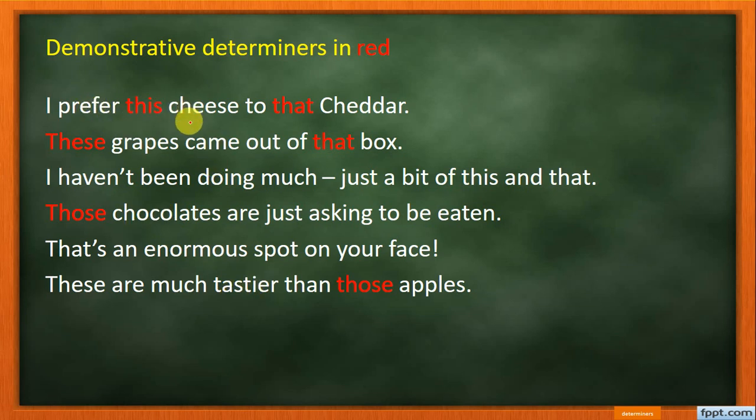So see, this comes before a noun, it is a determiner. That comes before a noun, it is a determiner. This comes before a noun, it is a determiner. That comes before a noun, it is a determiner. Here, in "I haven't been doing much, just a bit of this and that," these do not come before a noun, they are not determiners, they are pronouns. In "Those chocolates," chocolates is a noun, so those is a determiner. Here, in "That's," that is not a determiner, it is a pronoun. In "These are much tastier than those apples," see, apples is a noun, so those is a determiner.